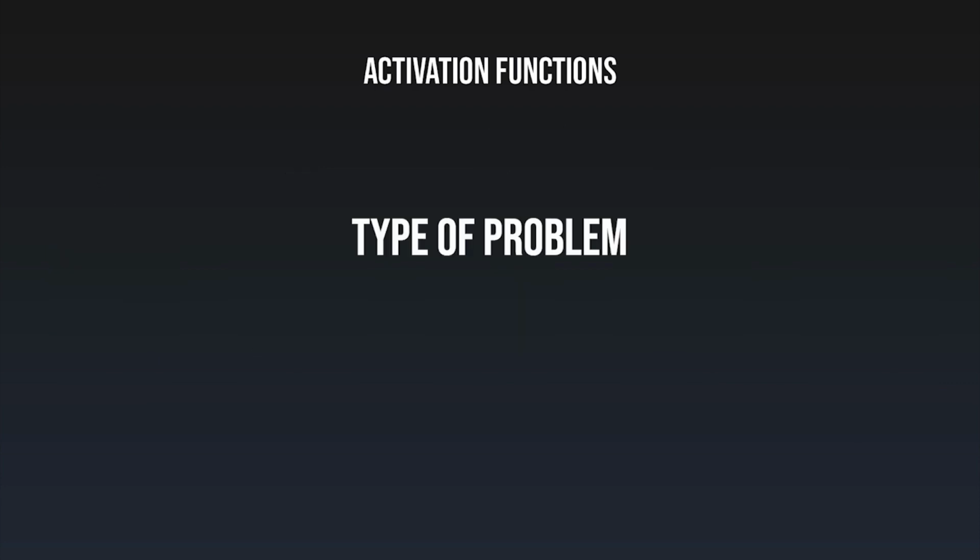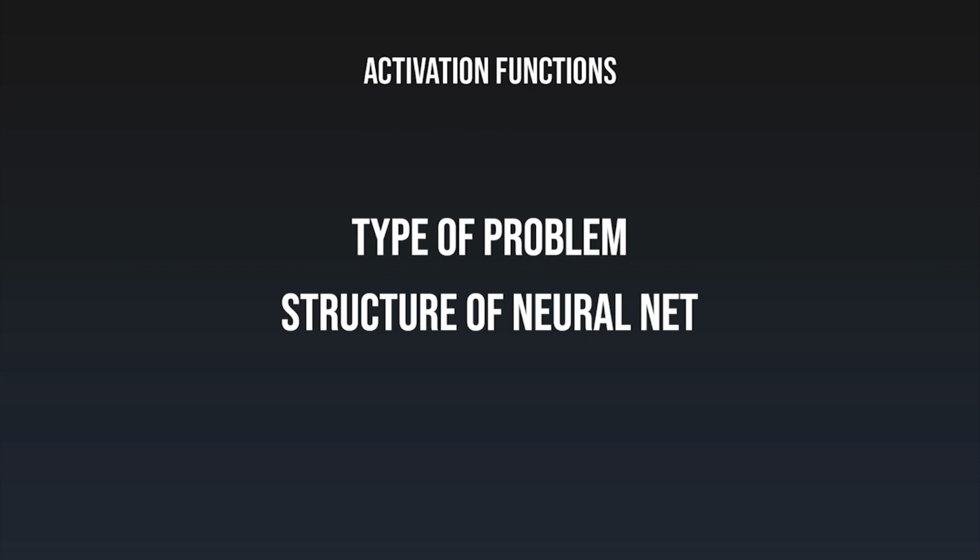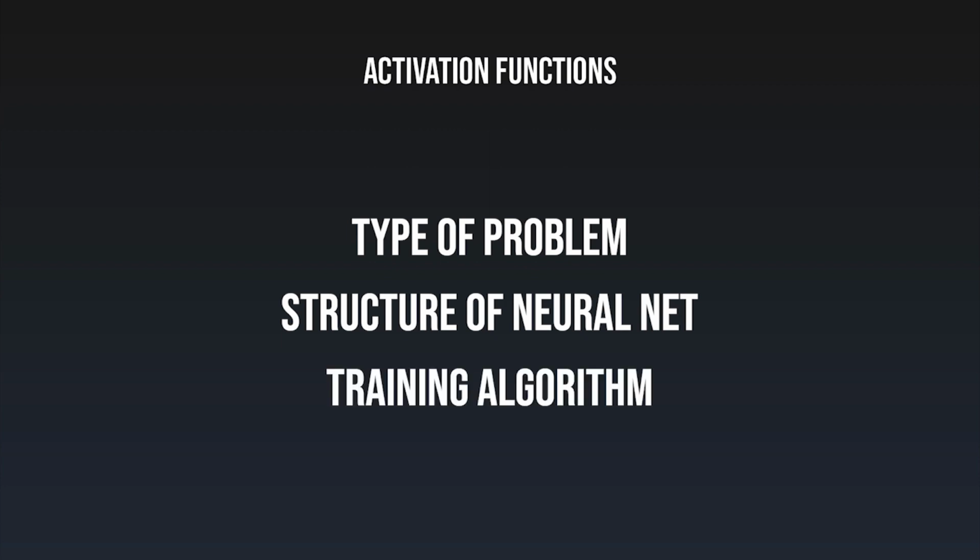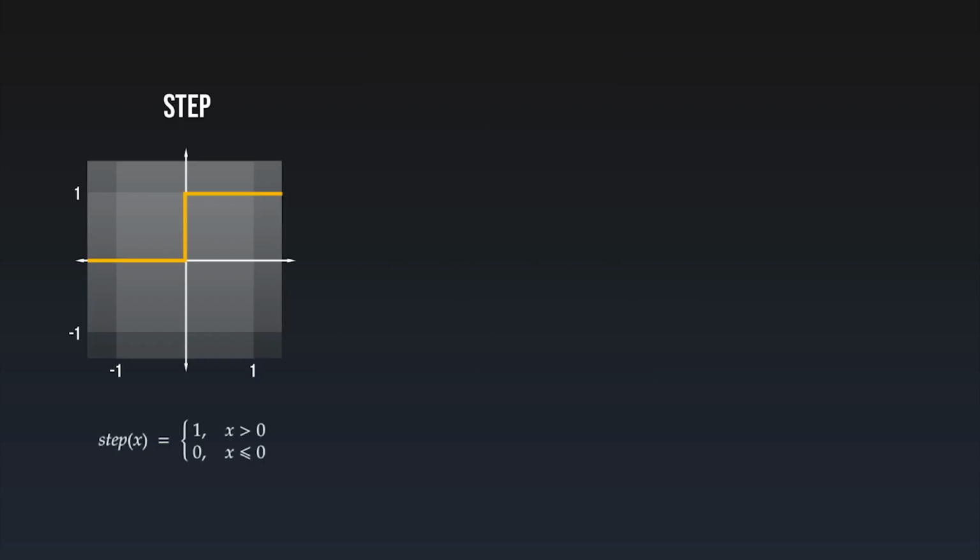It depends on the problem you are trying to solve, the structure of your net, and also the training algorithm you want to use. But I'm getting ahead of myself. In our simple example, we only have one neuron, and I will use the step function here. The step function returns a 1 for all positive inputs and a 0 for all the rest. Now we can put everything together in our neuron, which results in the finished equation like this.